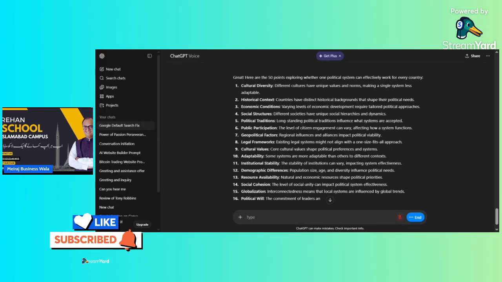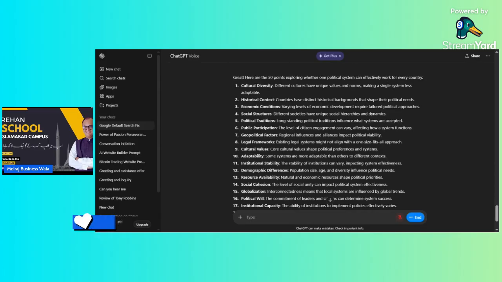16, political will. The commitment of leaders and citizens can determine system success. 17, institutional capacity. The ability of institutions to implement policies effectively varies. 18, adaptation to change. Systems that can evolve are more likely to succeed in different contexts. 19, governance quality. High quality governance is crucial regardless of the system. 20, institutional design. The design of political institutions must suit local needs.